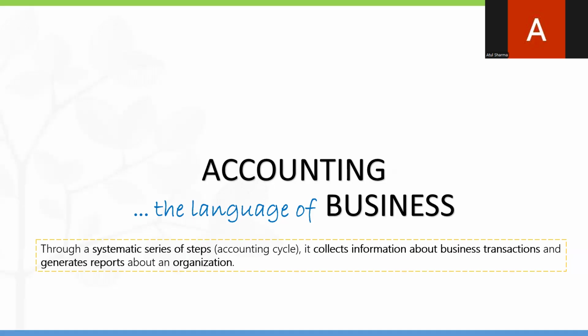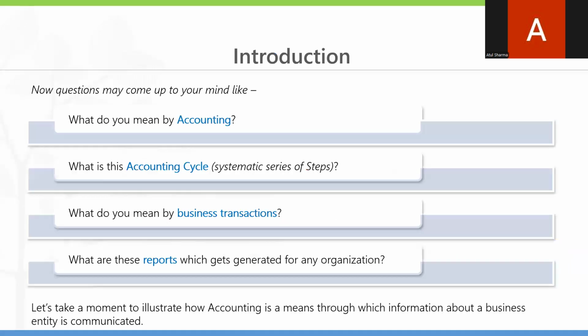Now we understand what accounting is and what the accounting cycle is. The four steps we talk about are records, classifies, summarizes, and interprets business transactions. We will understand this flow of steps and how to use it.